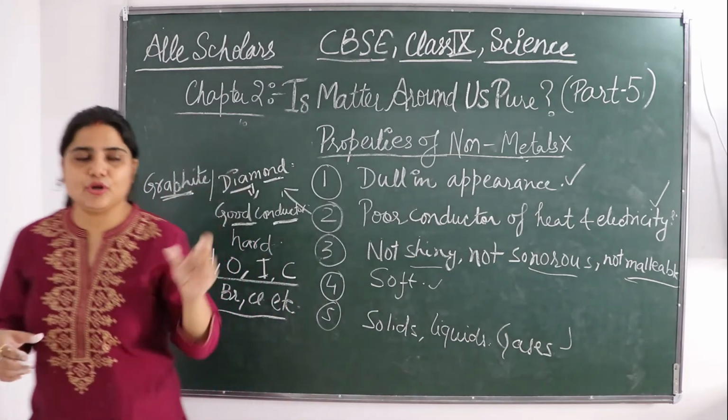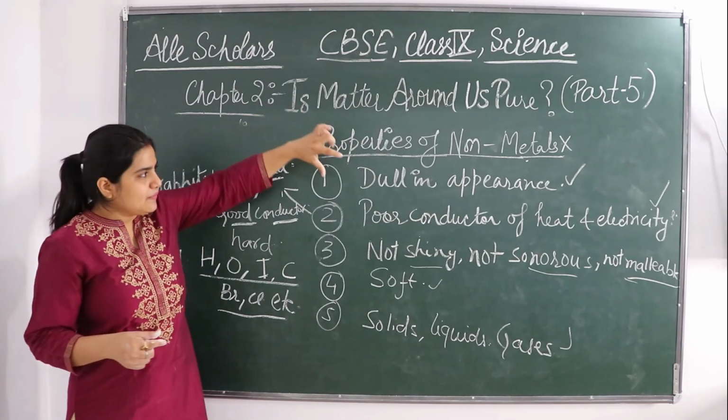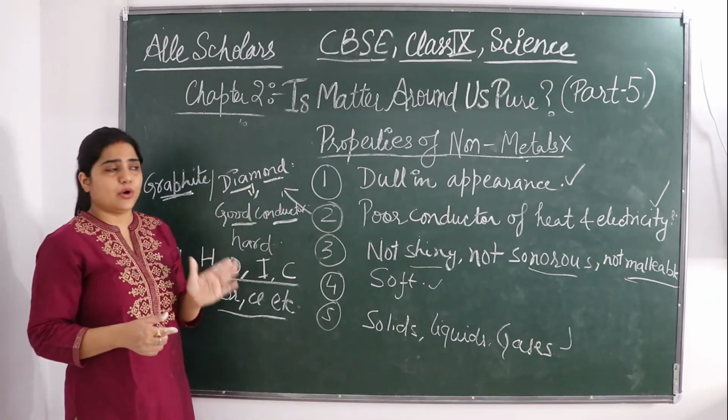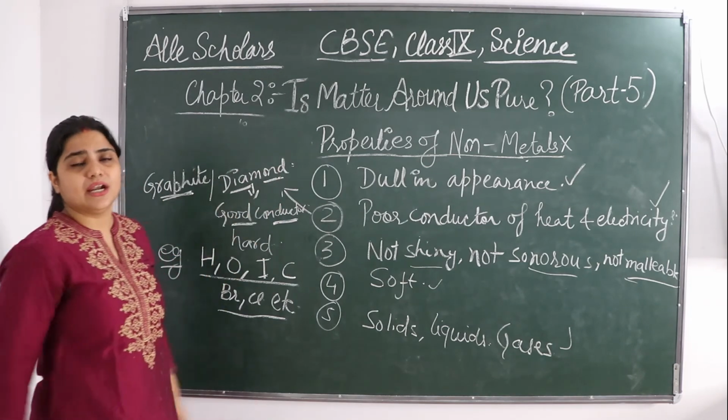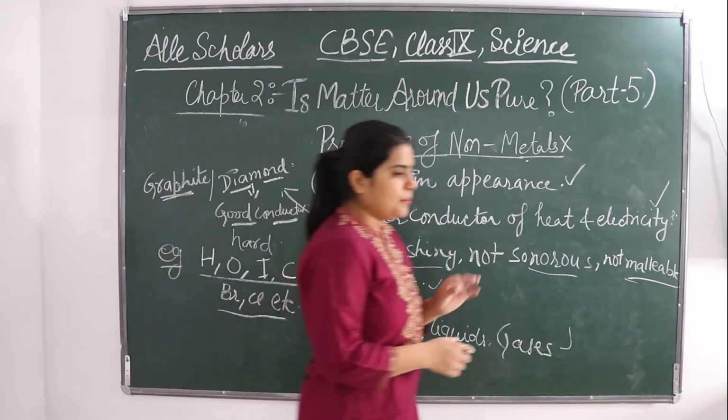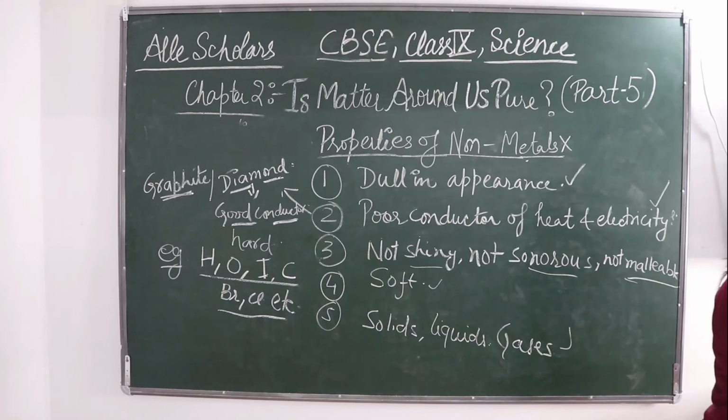When you study the periodic table, you will see that there is a line that divides the metals from the non-metals, and in that position live the metalloids. So this was all about the properties of metals, non-metals, and metalloids.